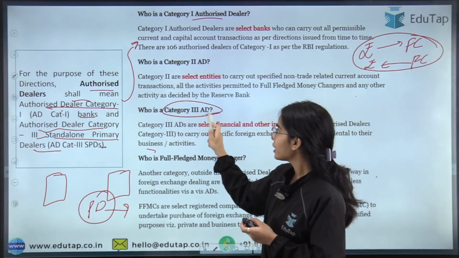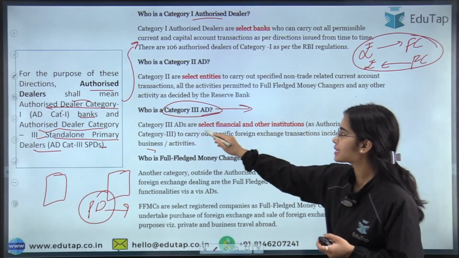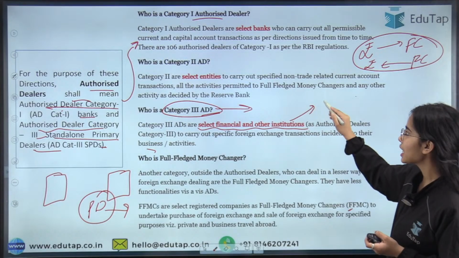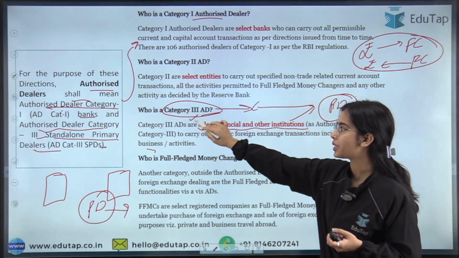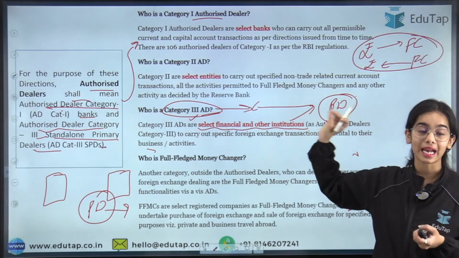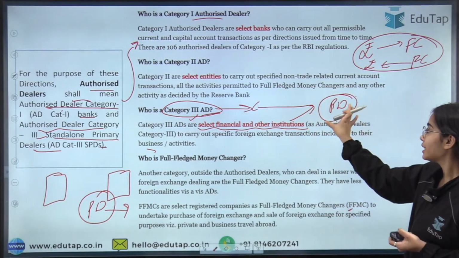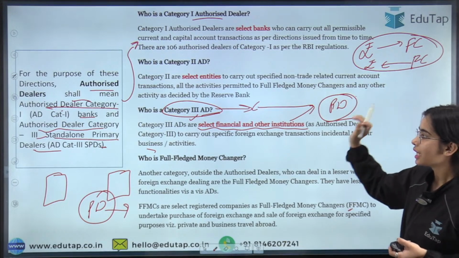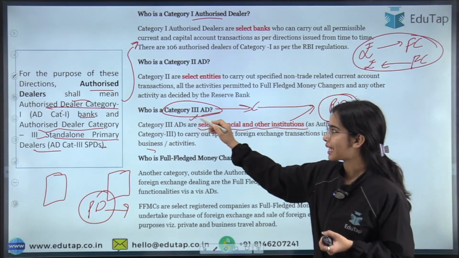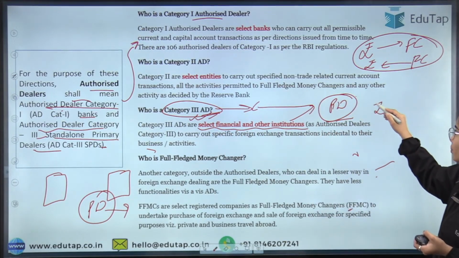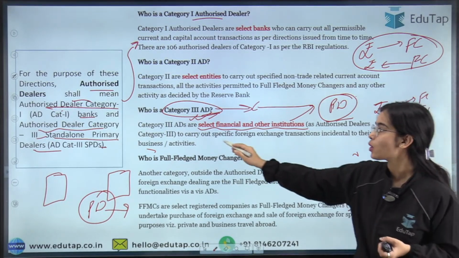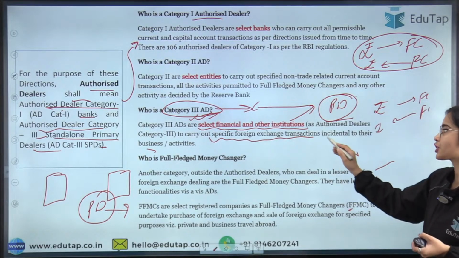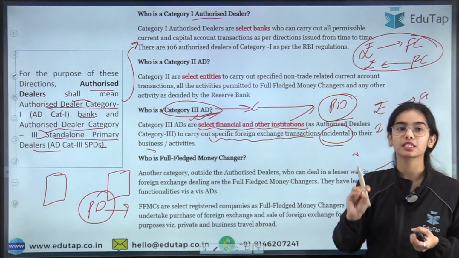Category 3 authorized dealers are select financial and other institutions such as the primary dealers, authorized to convert rupees into foreign currency and vice versa to carry out specific foreign exchange transactions incidental to their business or activity.